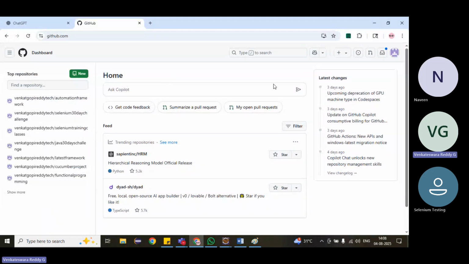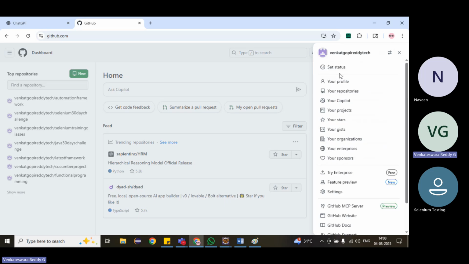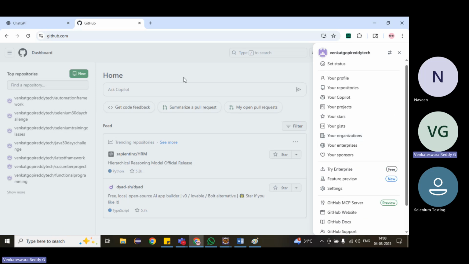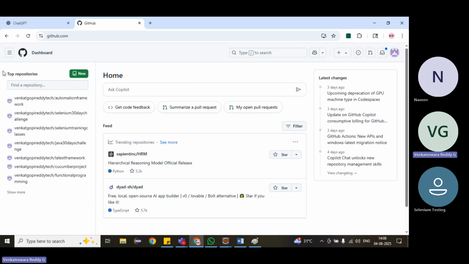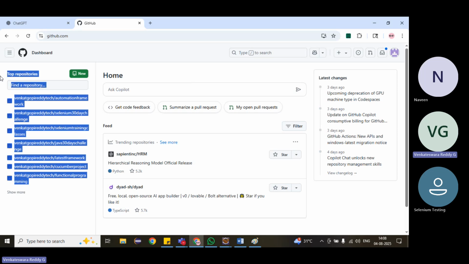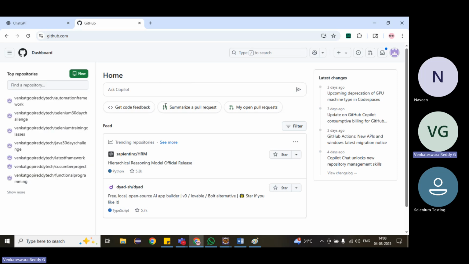It will load, and the UI looks like this. On top we can see our profile details and repositories. Initially this is what it will open, and whatever repositories it shows on the left side, these are my old repositories.